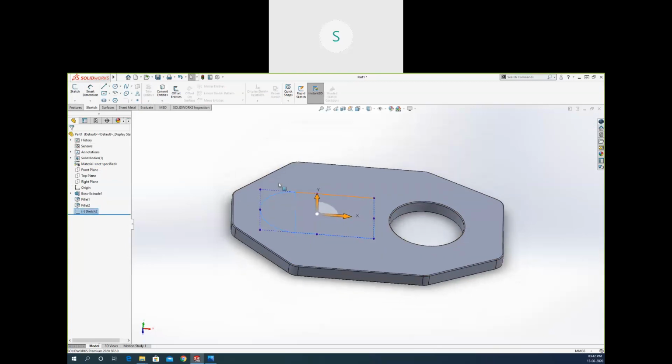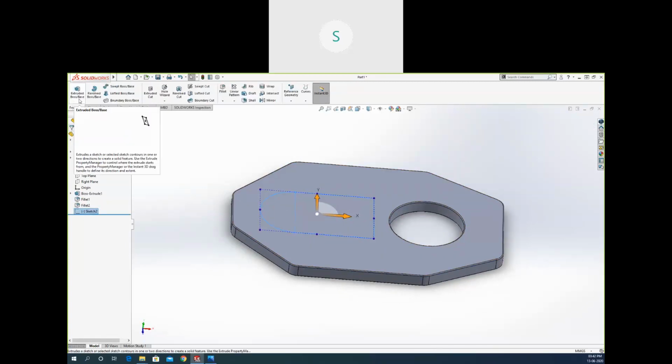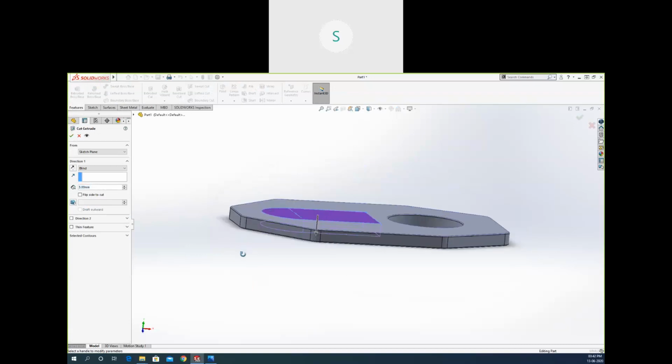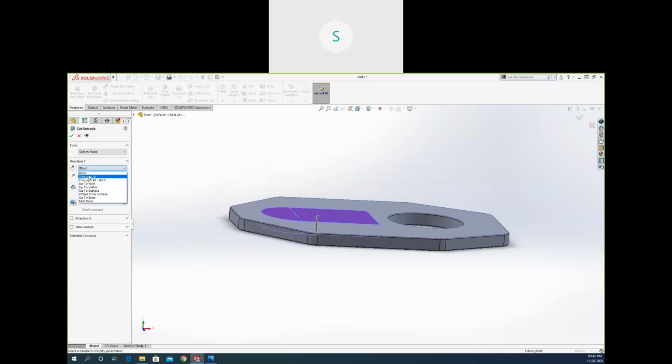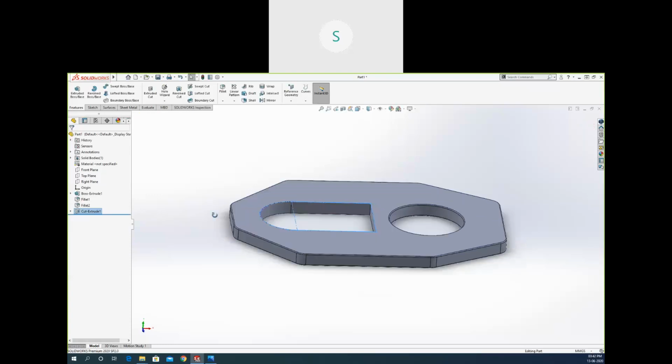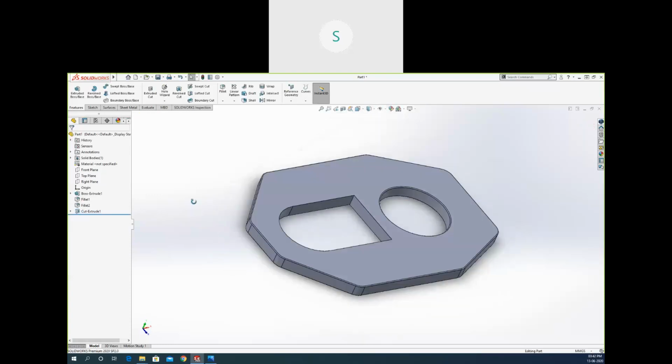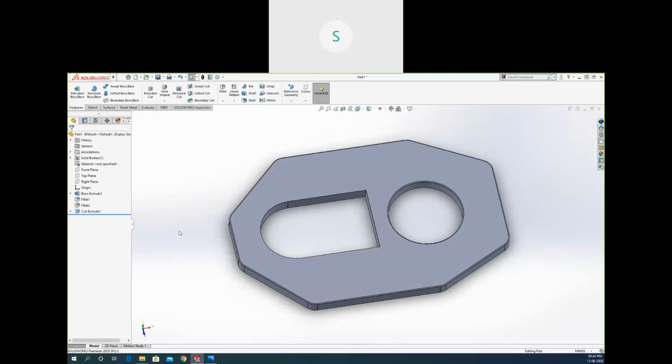I'm just going to do it without defining. So there you can see now we have the material. We have all the options to remove the material. Select the sketch, go to the extrude cut, and we can remove the material. So how much material do you want to remove? I want it through all. Just click OK. The material will be removed like that. These are the options in solid modeling.